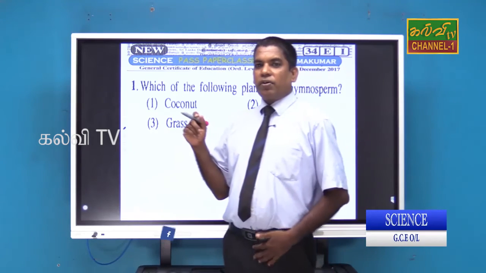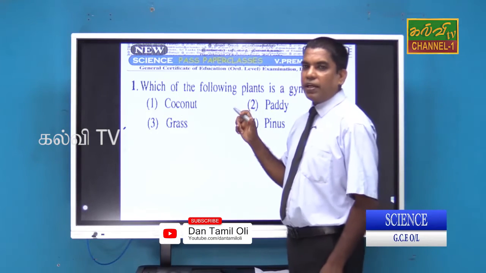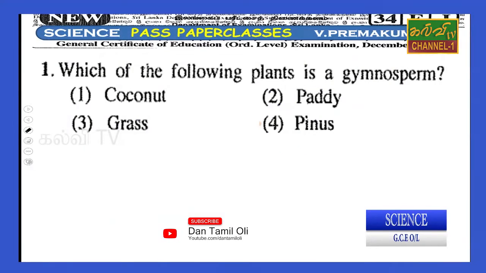Today we are going to discuss the 2017 past paper questions. According to that, the first question on the screen: which of the following plants is a gymnosperm? First one, coconut. Second one, paddy. Third, grass. Fourth one, pinus. So we will discuss the coconut